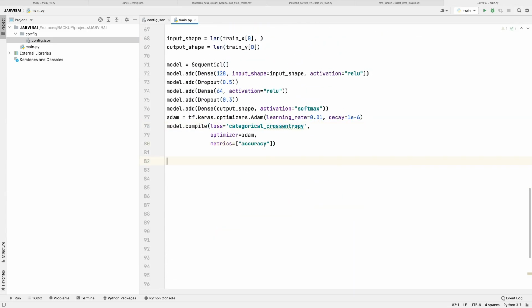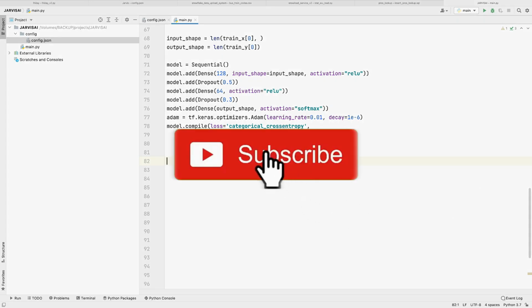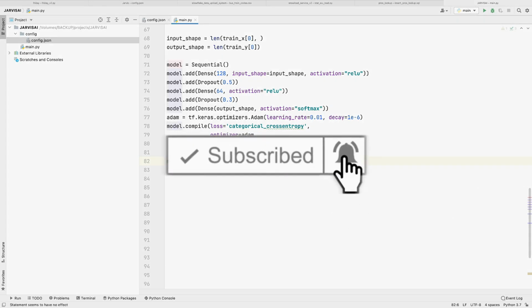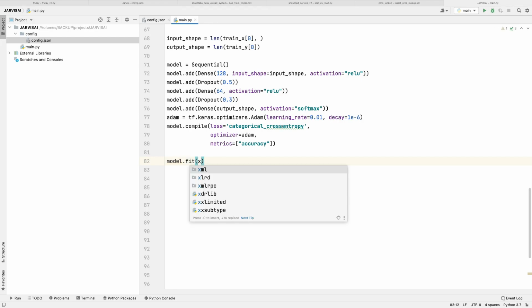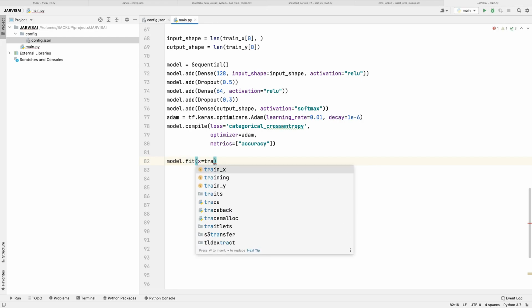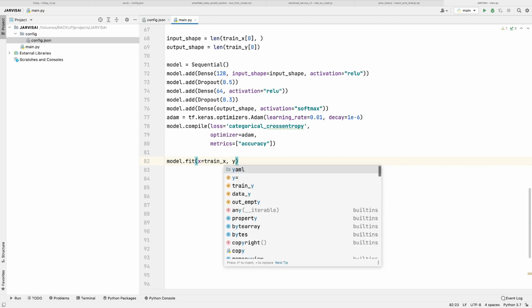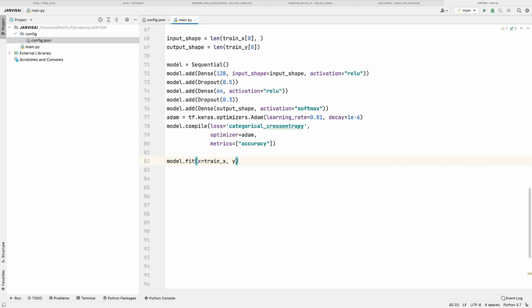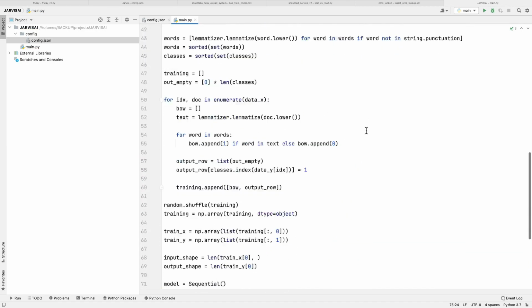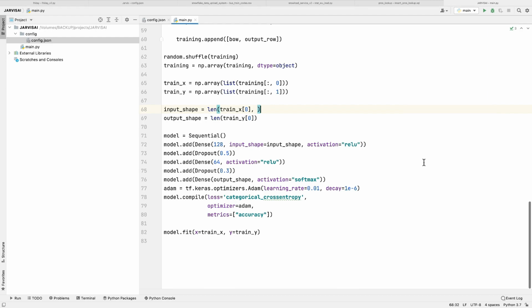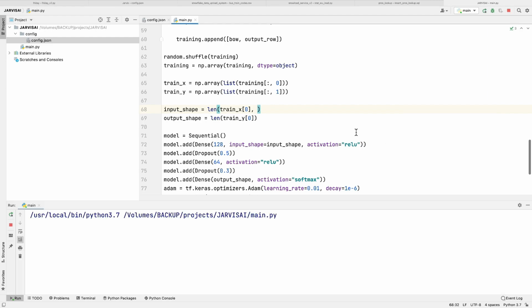right? Now we will give the data to our model. So model dot fit, then x will be train x and y will be train y, right? And yeah, like this. Okay, now let's run this and see whether we are getting any error till here, right? So I have run this.